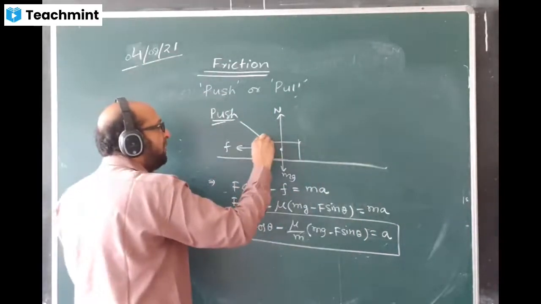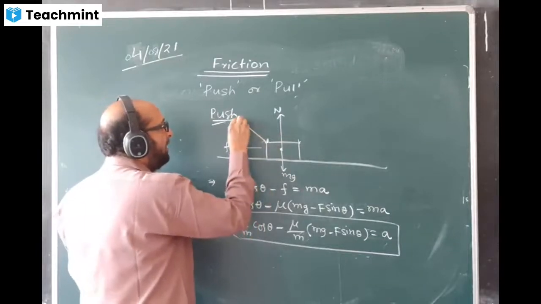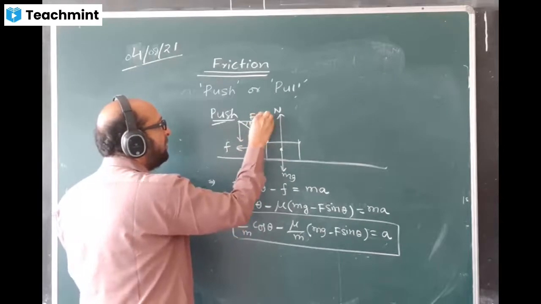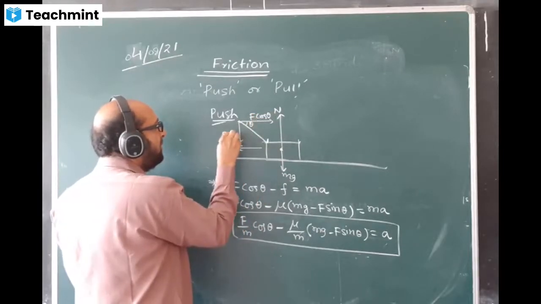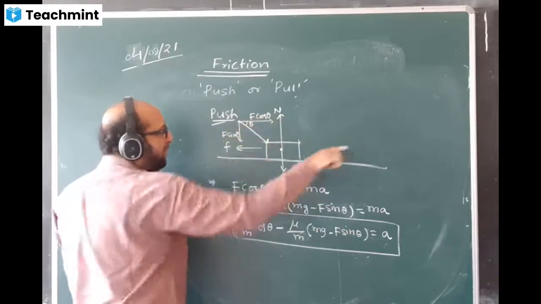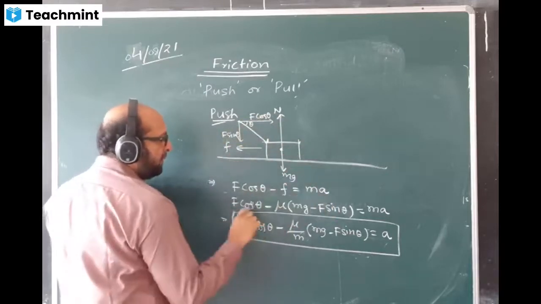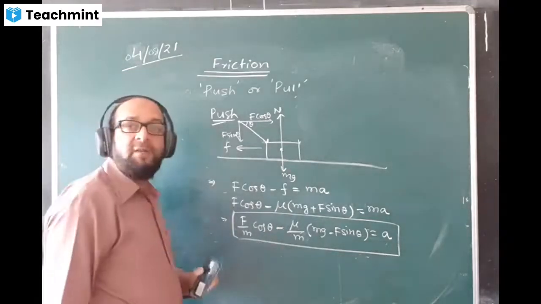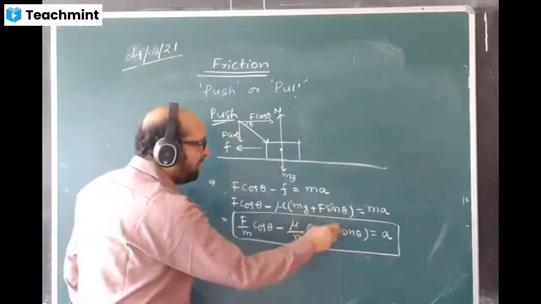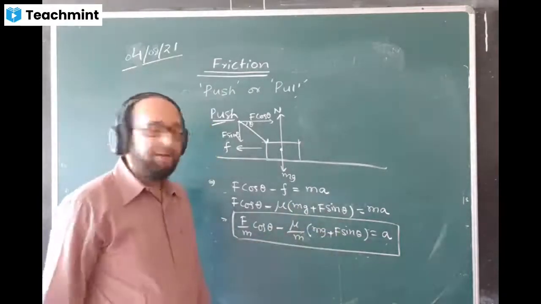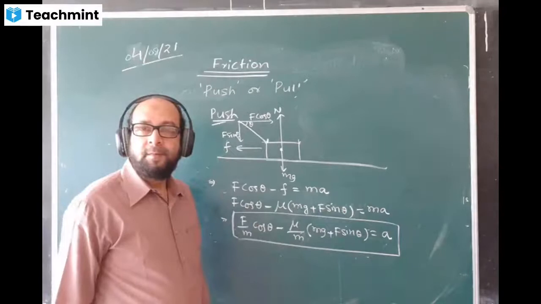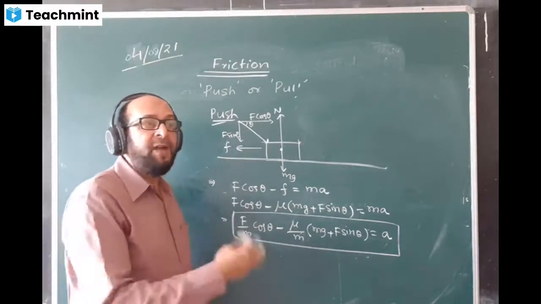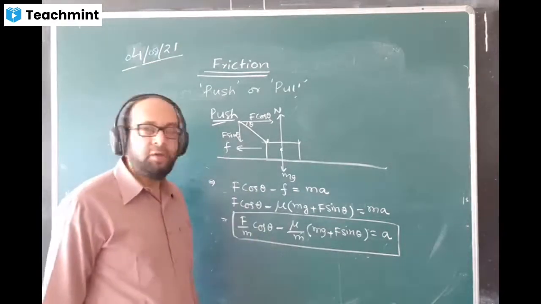This way you are applying a force here. You are breaking it into components like this, with theta here. Here you will write F cos theta, and here you will write F sin theta. F cos theta is pushing it. Same thing, but this will become plus. Please see the normal reaction value in case of push: mg plus F sin theta, this will become plus. And the rest of the thing will remain the same. This is how we can find acceleration in case of push.